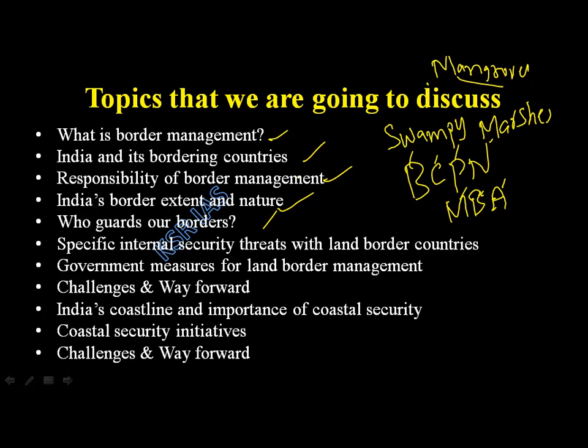One border guarding force will guard two borders like Pakistan and Bangladesh. Both the borders, because they are almost opposite to each other. Here is Pakistan, here is Bangladesh. BSF will guard both the borders. Okay. So till here we have discussed who guards our borders. Then from tomorrow we will see the specific internal security threats. In every country, what are the specific internal security threats? Okay. Do you have any doubts? Okay. We'll end the class here. Tomorrow we'll continue.